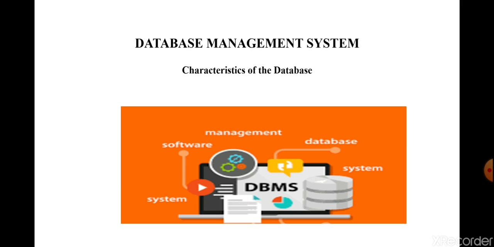From there it will also fetch the database description, the database definition called metadata, and it will search in the stored database. If the data is present, it will retrieve it and fetch the data to the user. If the data is not present, it will give a message saying that data does not exist in the database. This is the simplified environment of a database we studied.